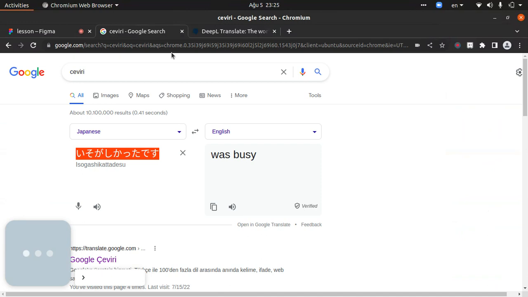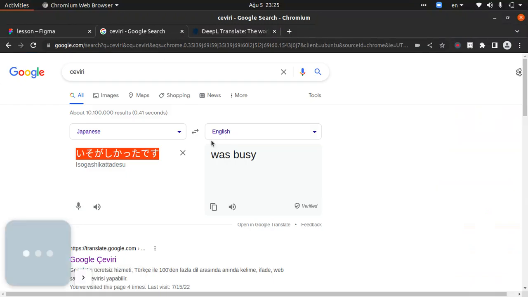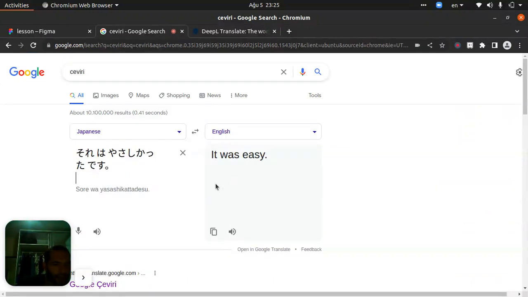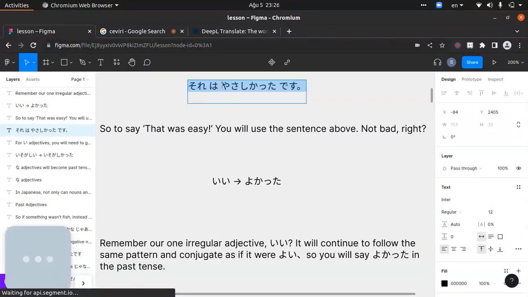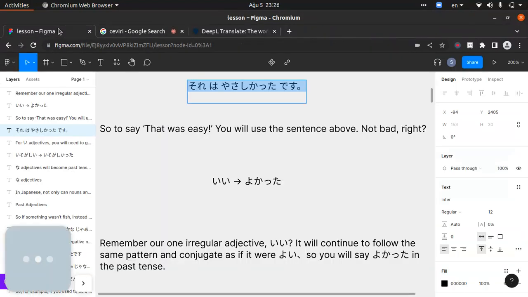It was easy. それは優しかったです. Yasashikatta desu. If you would like to say it wasn't easy, yasashikunakatta. Yeah, kunakatta will make it past tense. So yasashikatta, it was easy.